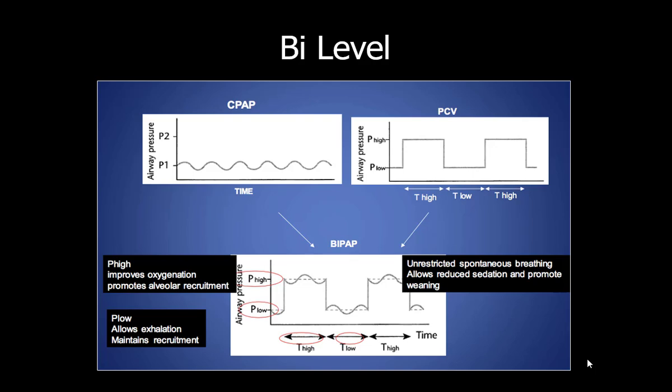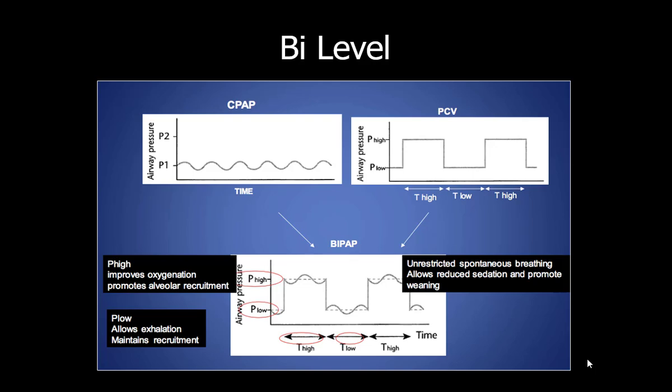So what is happening here in bi-level, again this is a misnomer for BiPAP. In bi-level, we set a T high and a T low, P high and a P low, and the patient is allowed to breathe at all the levels. So there are two levels of CPAP on which the patient is breathing. You can control the duration of T high and the height of P high. And if the patient is not breathing at all, it automatically becomes a pressure control ventilation type of picture. So if you put your patient on this mode, when he or she starts taking breaths, it automatically moves from control mode to spontaneous mode.